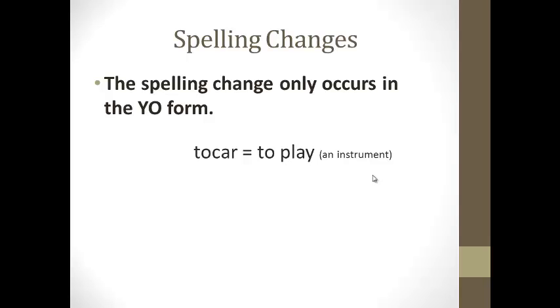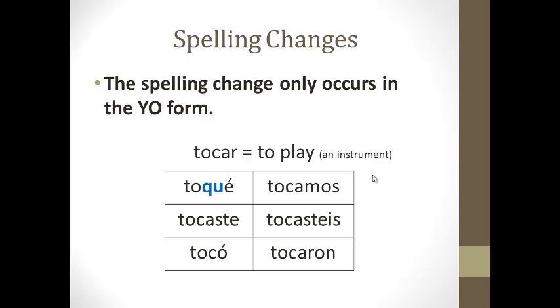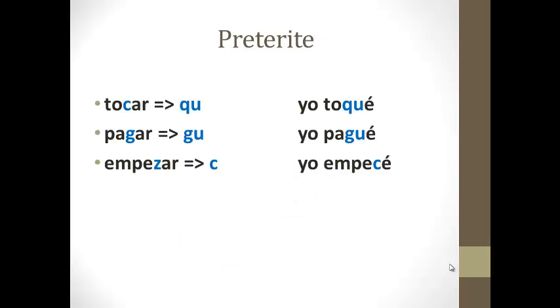Let's look at an entire conjugation, just so you remember that this spelling change only occurs in the yo form. Okay, so tocar, to play an instrument, its entire conjugation: toqué, tocaste, tocó, tocamos, tocaron. Okay, I have written that spelling change down for you on your note guide. One thing you might want to do is be a little more specific. Do what we did on this slide. Go ahead and write that your C goes to QU, your G goes to GU, and your Z goes to C.